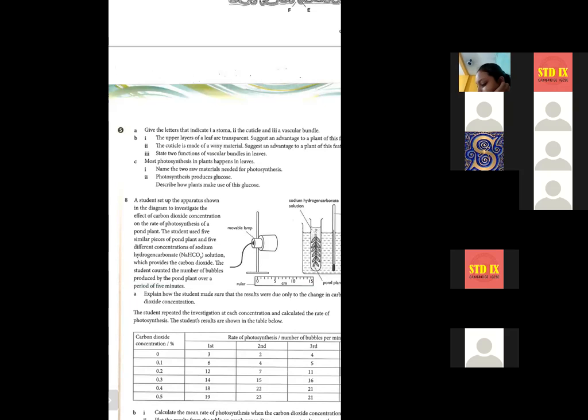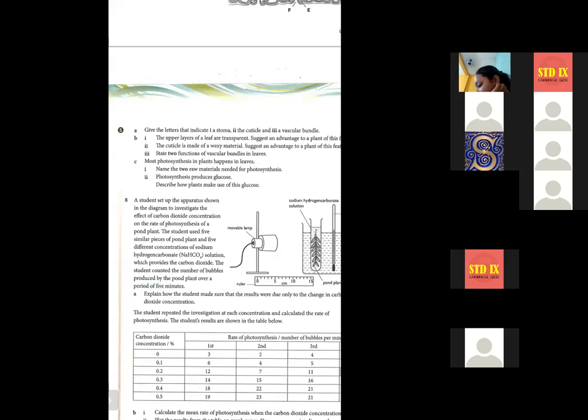Increase. It will increase because plants need more and more carbon dioxide for performing photosynthesis. The more carbon dioxide, but up to a limit, that is the optimum limit. After that limit, it will become constant. The rate will become constant. It will not increase, it will not decrease. If you give more carbon dioxide, it will stay the same. That is called constant. So that is also up to a limit.